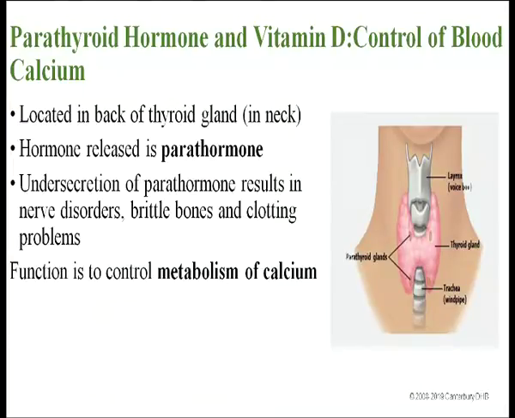The function of parathormone is to control the metabolism of calcium. Parathyroid hormone regulates the blood calcium when the blood calcium level falls below a set point of about 10 mg per 100 ml.